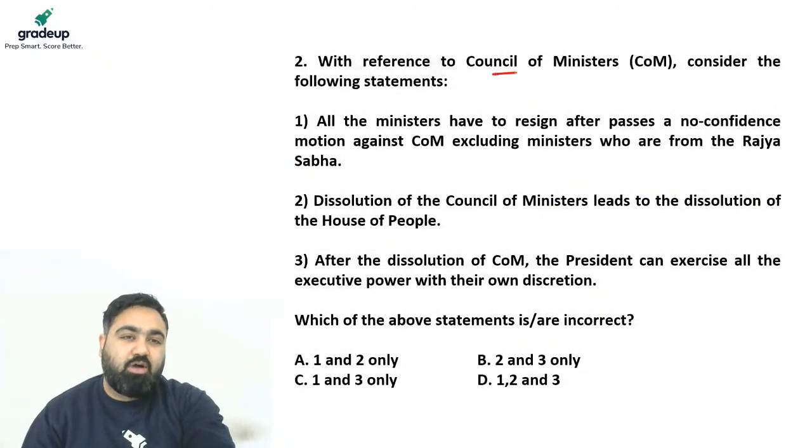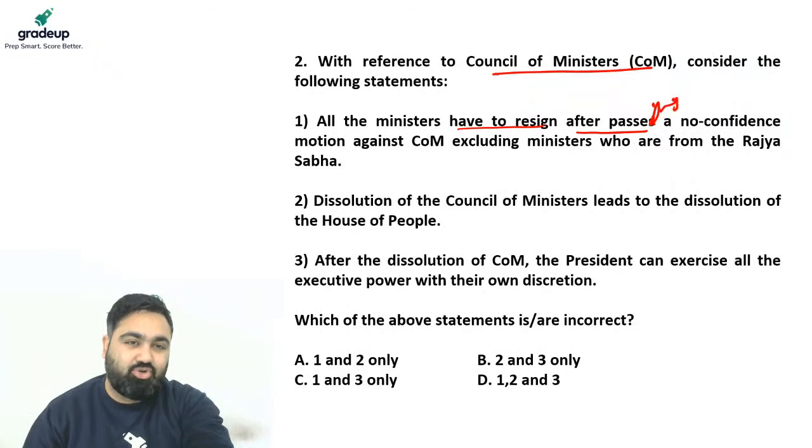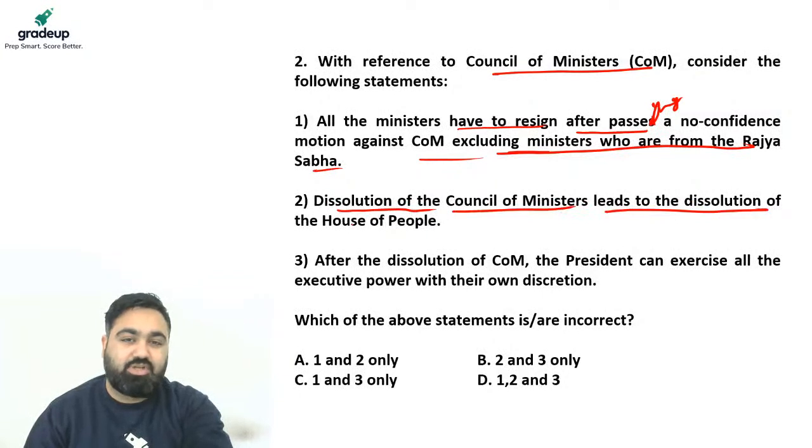With reference to Council of Ministers, consider the following statements. Number one, all the ministers have to resign after passing a no confidence motion against Council of Ministers, excluding the ministers who are from Rajya Sabha. Second, the dissolution of the Council of Ministers leads to the dissolution of the House of the People.